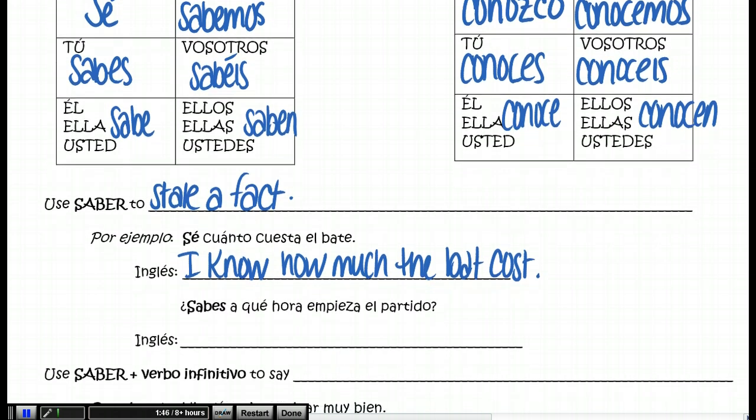Or you might use sabes in a question. ¿Sabes a qué hora empieza el partido? Do you know what time the game starts? So that's asking for a fact.